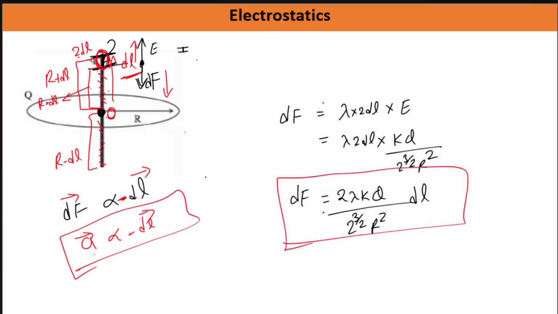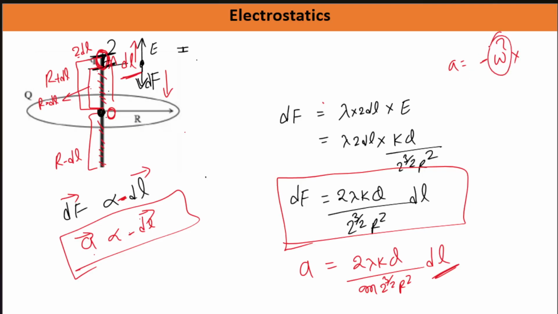Now you also know this is force. What will you write for acceleration? Force by mass. So this is 2 lambda kq by mass 2 to the power 3 by 2 r square dl. So you know that the equation of SHM is a equal to minus omega square x. So here a is a, x is the small displacement, so that is dl here. This is omega square. So this is your omega squared. So omega square is how much?